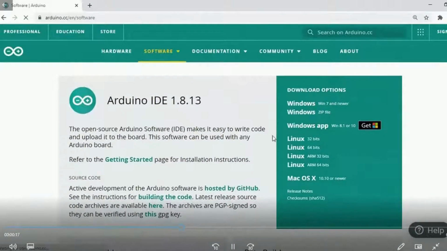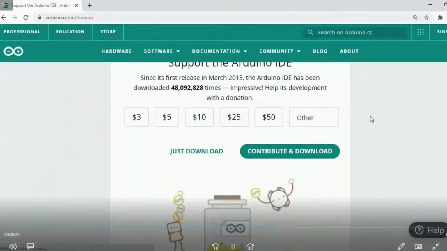Here, you will find different packages for different operating systems. I am having Windows, so I will click on Windows. Here, you can find contribute and download or just download.